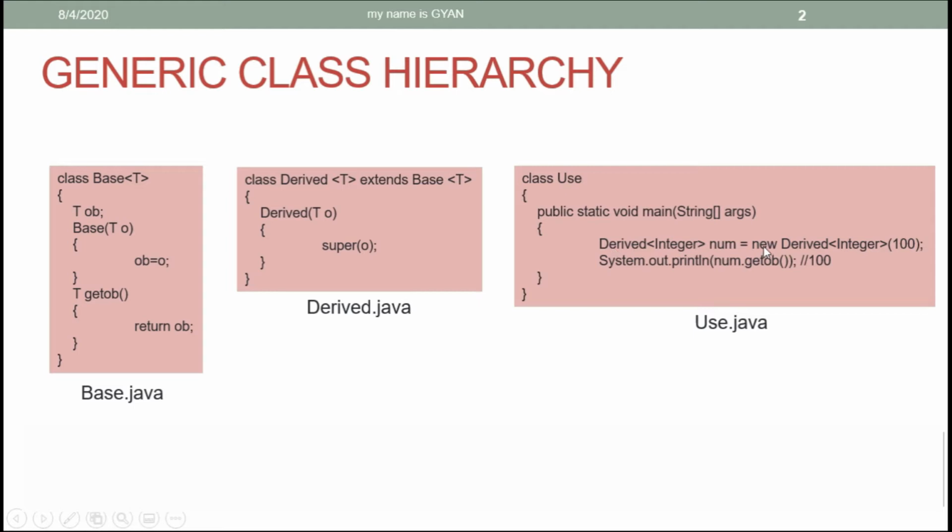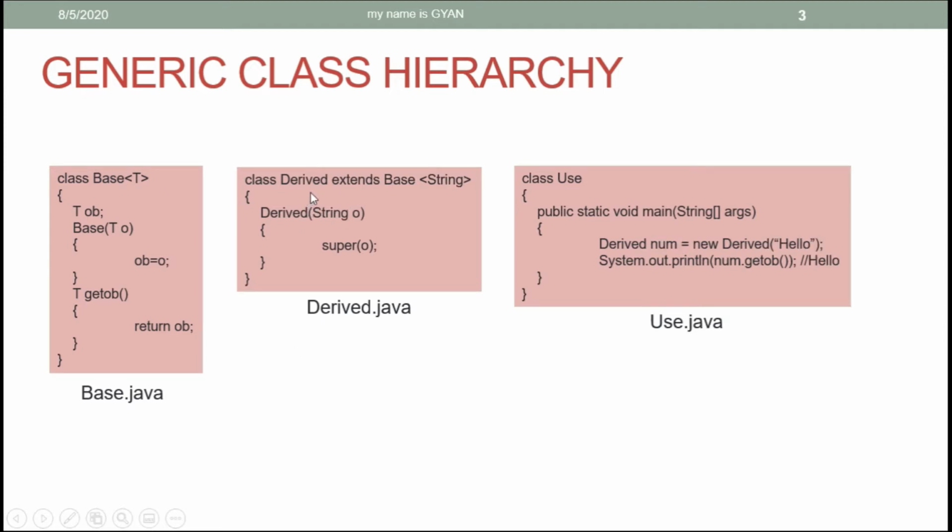Because of this statement, the T in the class derived and T in the class base both become integer for the compiler. So the getOb method will be inherited in the class derived, and when we call the getOb method by using the reference variable of type derived, it will return the value passed to the parameterized constructor, that is 100. In this case, the class derived has made itself a generic class, but it is not compulsory for the class derived to make itself a generic class to handle the base class.